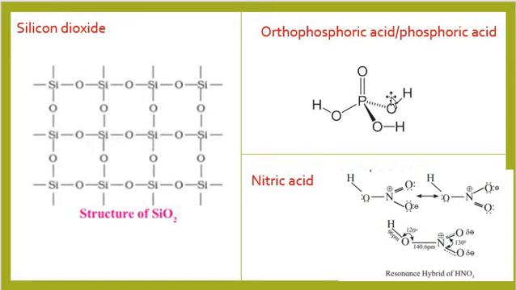And the nitric acid you know already, it is a strong oxidizing mineral acid. The central nitrogen atom is sp2 hybridized, and nitric acid exhibits resonance phenomena. These two are the canonical forms, and this is the resonance hybrid of nitric acid.